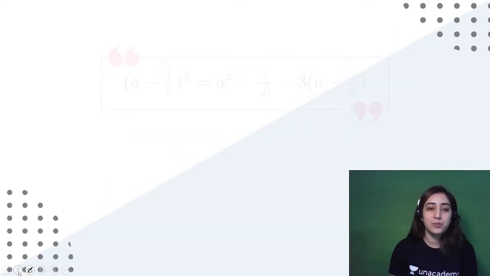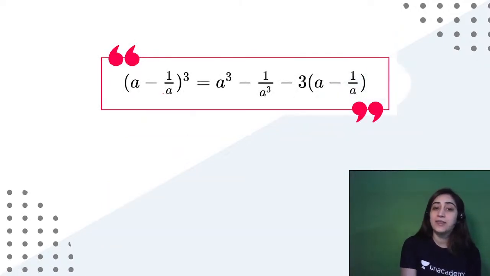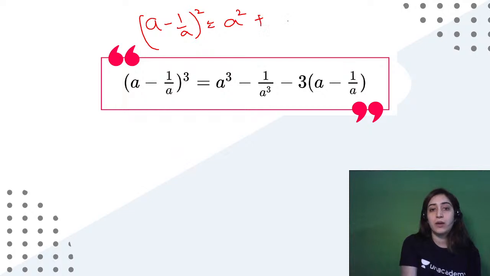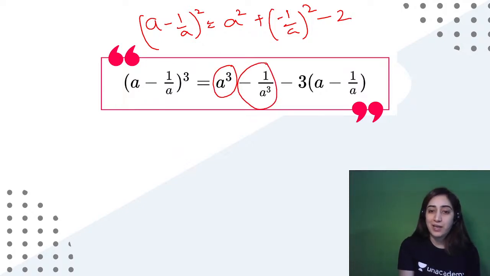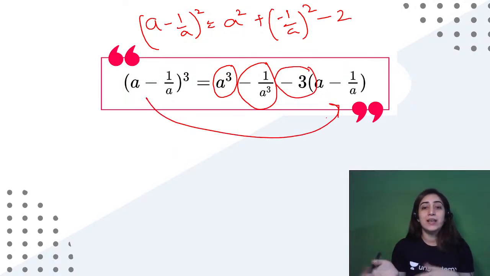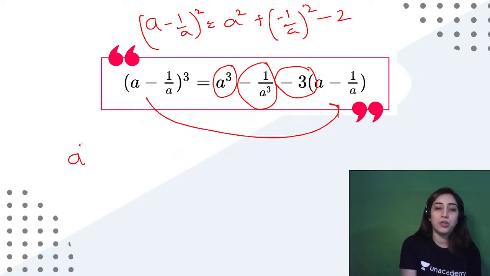Alright. So let's move to the next one that says negative. So in that case, we know we learned a minus 1 by a whole square. That stands for a square plus negative 1 by a whole square. Now it comes to be negative 2, right? This was the way. So we are doing the same technique. It will be a cube, negative of 1 by a cube, and will be negative of 3, and this bracket follows on its own. Clear, guys? Now if someone tells you, you need to tell me what will be the value of a cube minus 1 by a cube.